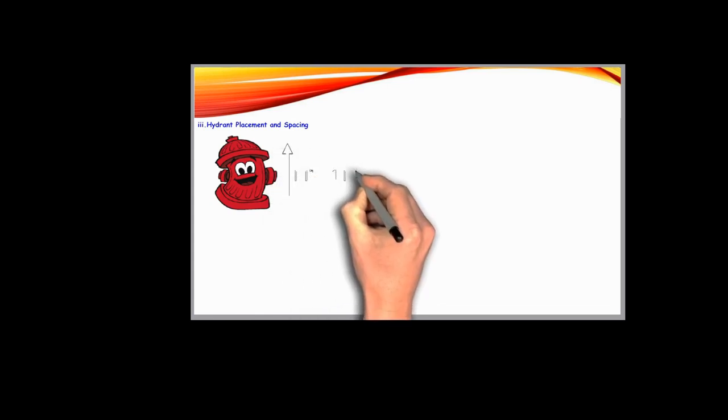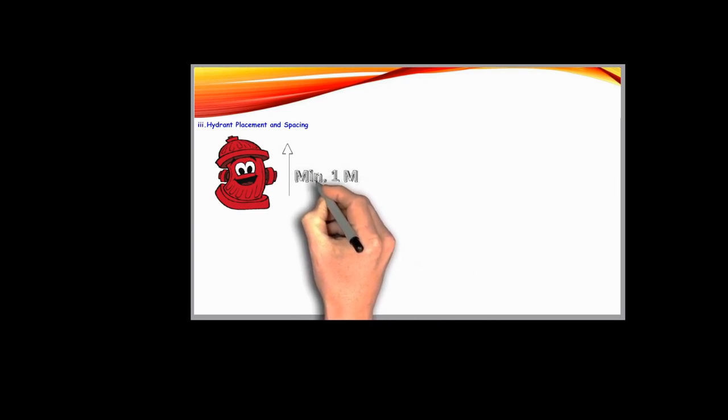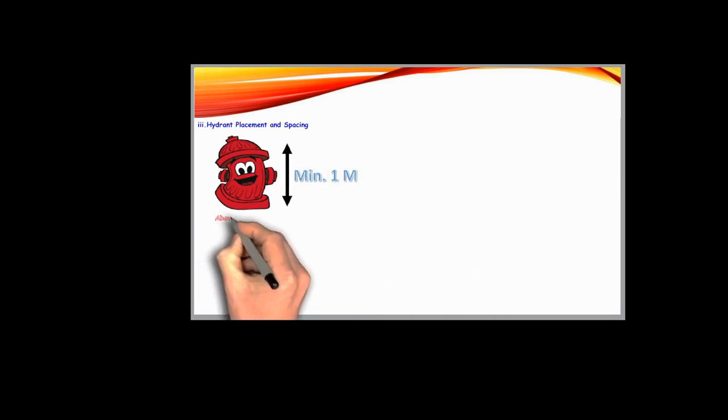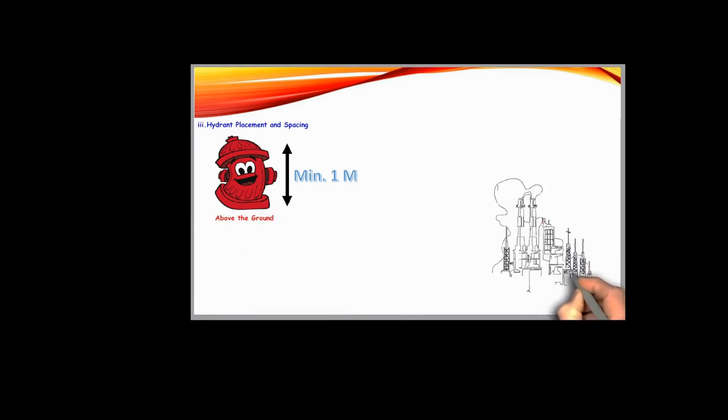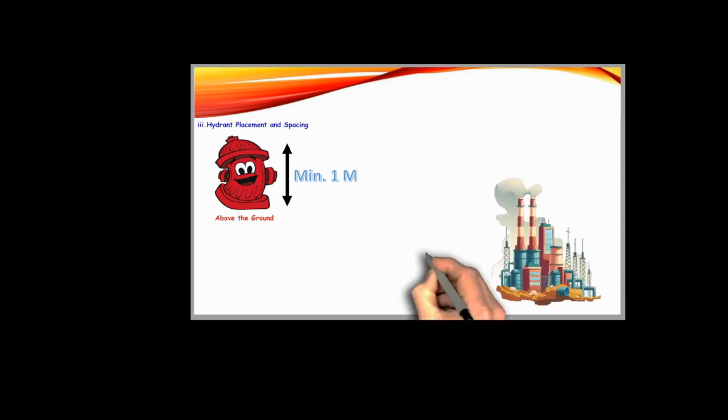Another design criteria for fire water network is hydrant placement and spacing. Proper placement and spacing of fire hydrants are essential for quick and effective firefighting. Fire hydrants should be single-headed, standing about 1 meter above the ground. They must be equipped with an isolation valve in the main fire water ring, along with pressure gauges at key locations for easy monitoring.